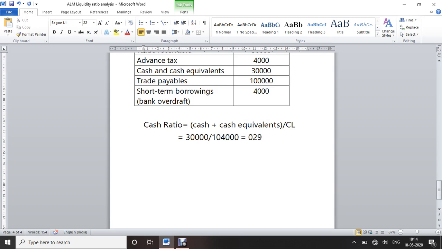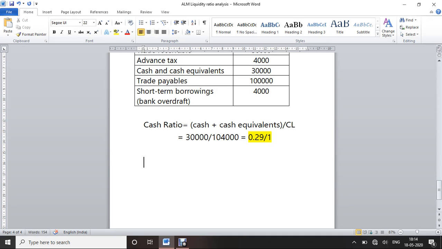So which is equal to 0.29 divided by 1. This is the cash ratio. According to this, we have 0.29 as ready cash. The 1 is the same as the current liabilities. Fine.